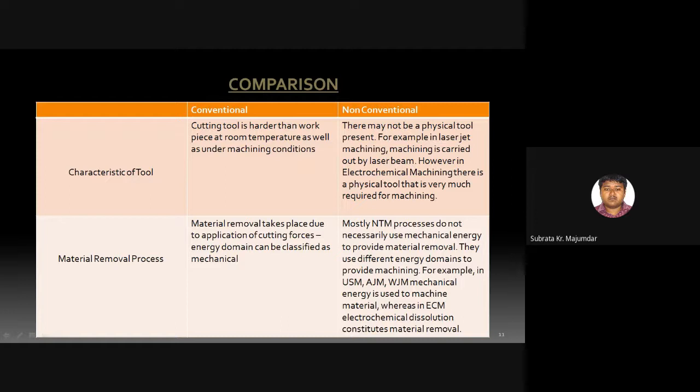Some can use the electrical energy domain. But in conventional machining, there is a single energy domain, that is mechanical energy, because the cutting action is created due to the cutting force everywhere. Whether it is a single point cutter, a double point cutter, or a multi point cutter, nothing matters. Everywhere cutting force is the reason for removing the material.